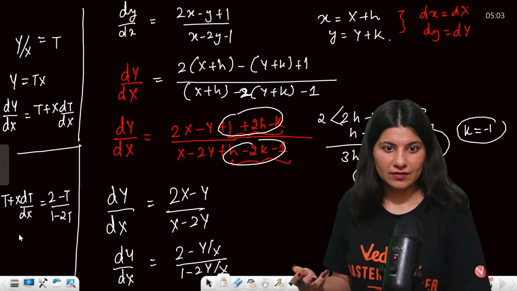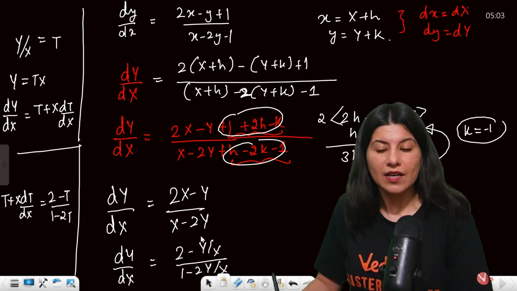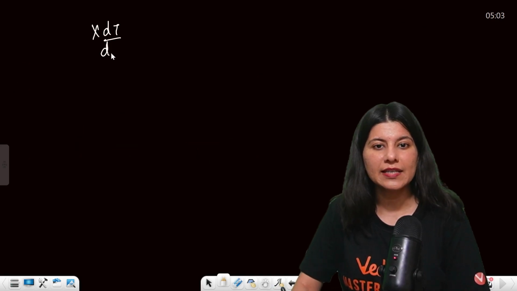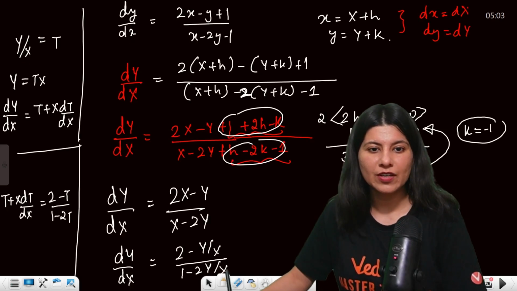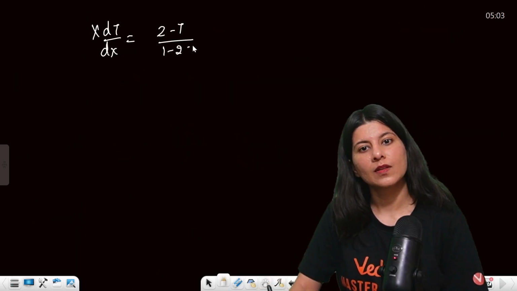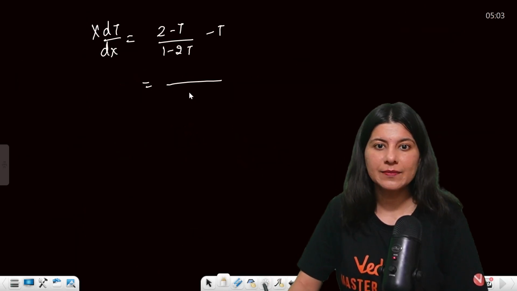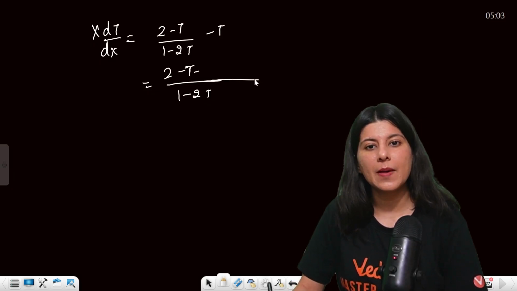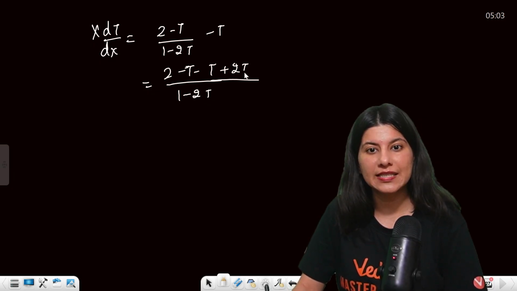Now again, what you have to do is variable separable. So x dt by dx is equal to 2 minus t upon 1 minus 2t, minus t. Take LCM, 1 minus 2t: 2 minus t minus t plus 2t square.